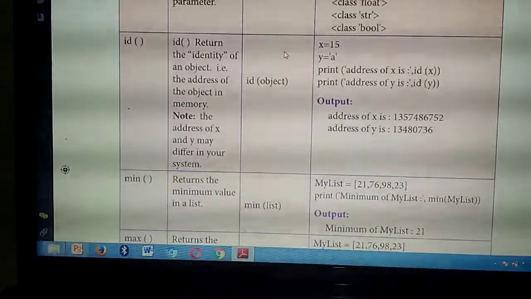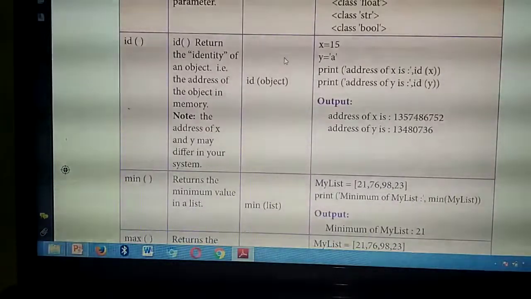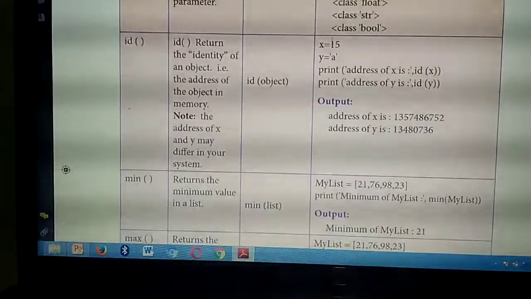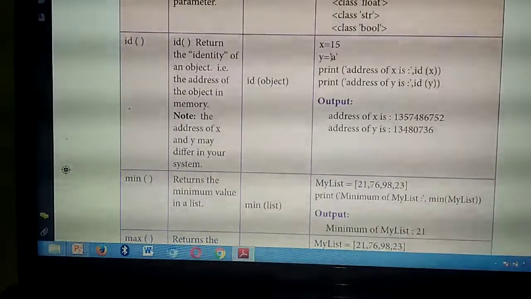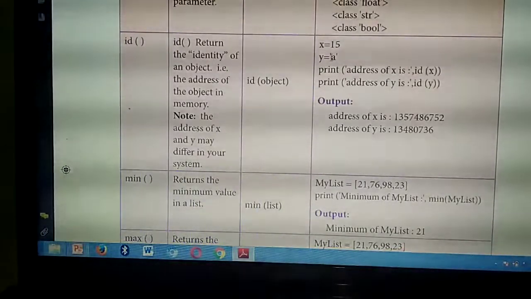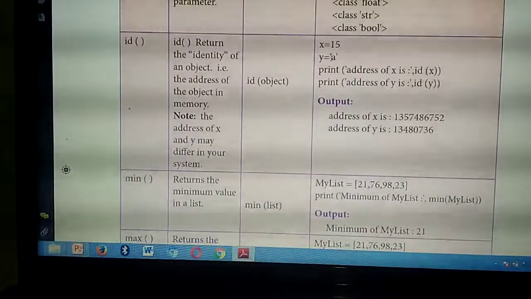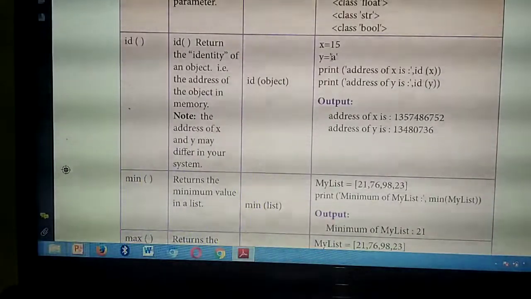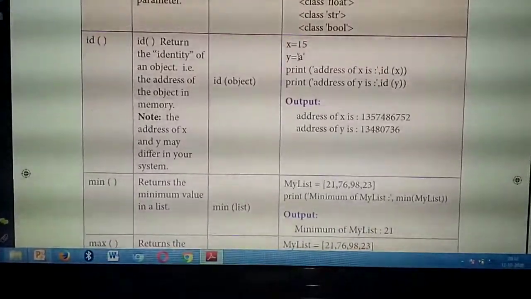What's the meaning of identity of an object? For example, in a program you are giving two variables. So, in this program you consider two variables, x and y. What's the value of x? 15. What's the value of y? A. So, like this if you are giving, it will allocate some space in memory. Okay. So, in memory, how will this data be stored?